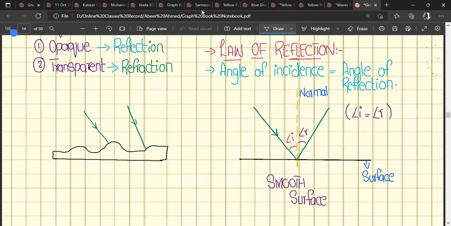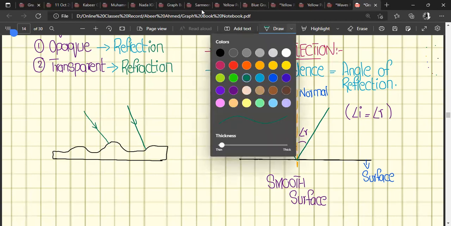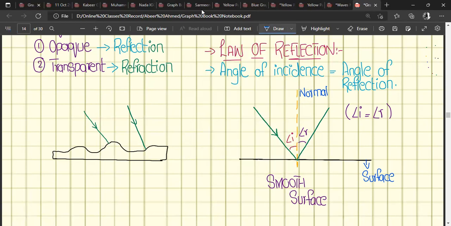Now, for the waves striking the rough surface, we have to calculate their angle of reflection. So how will we calculate it? Any idea? Is it the same way as before? Yes. So first of all we need to draw a normal line, right? But where will you draw the normal line? This time it is an irregular surface.